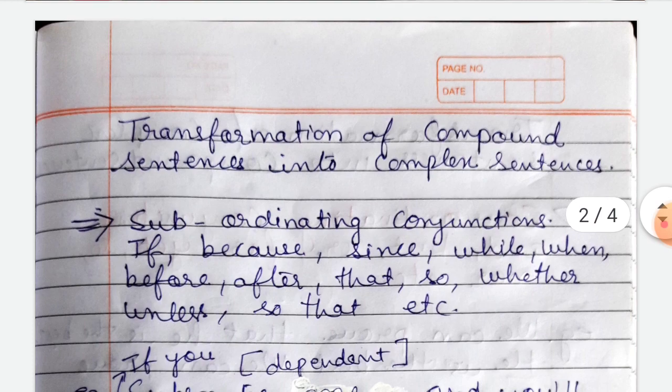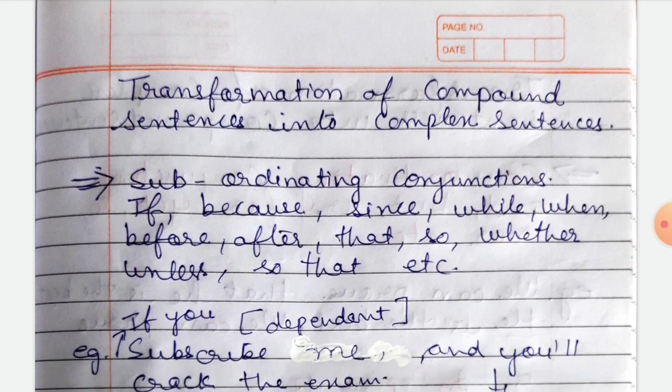Now we will change the sentence. How is the transformation of compound sentence into the complex sentence done? So I have explained to you about the simple, having one clause, one finite verb, compound sentence, two or more clauses of equal rank, means they are not depending, they are independent, and two or more coordinate clauses we have in the compound sentence.